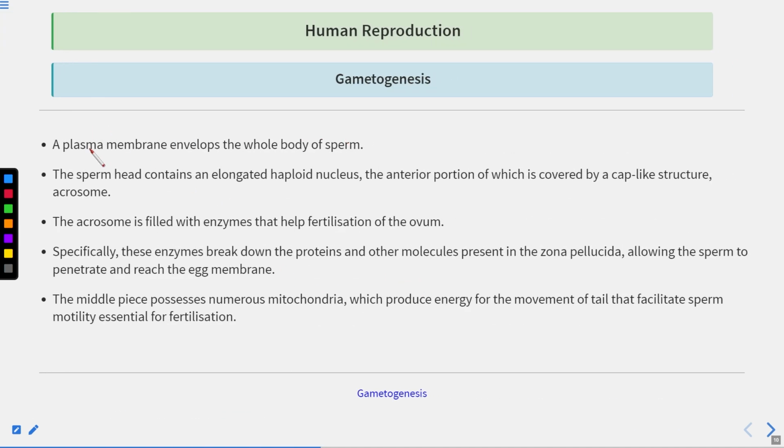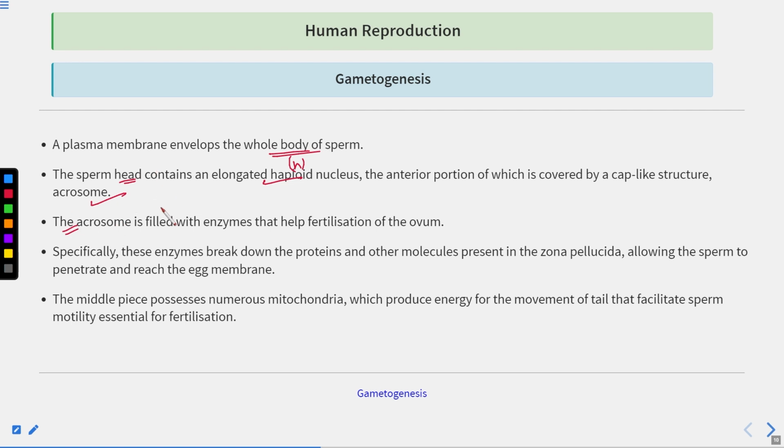Now let's talk about the structure of the sperm in more detail. The plasma membrane envelops the whole body of the sperm. The sperm head contains the elongated haploid nucleus. Sperms are produced by meiosis, so obviously they will be haploid. The anterior portion of the nucleus is covered by a cap-like structure known as the acrosome, which we have also seen in the image. This acrosome is very important, so let's study it now.